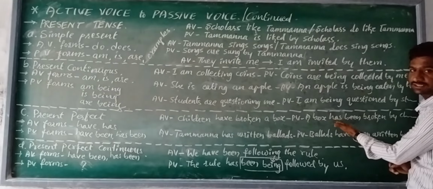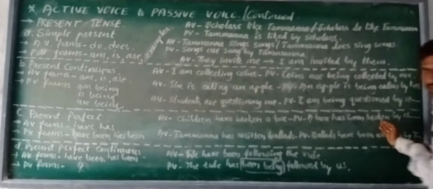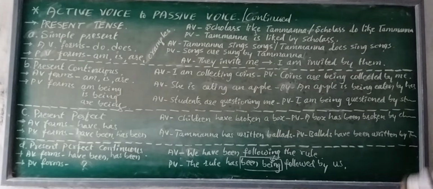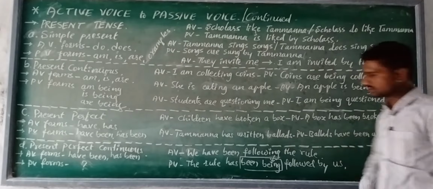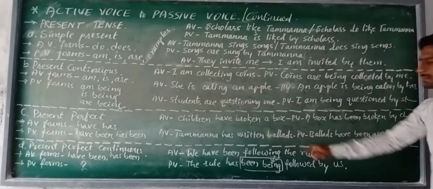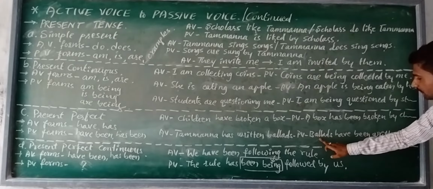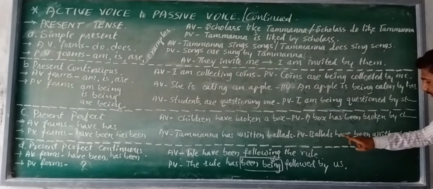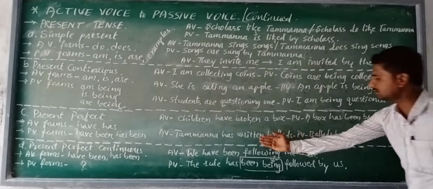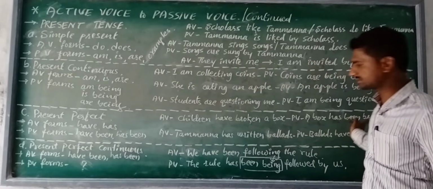It takes the help of "has", then the special word "being", then the verb 3 form of passive voice, that is, broken. The same verb 3 is used in both sentences, and then "by children". Look at the second example. Tamanna has written ballads. Ballads is shifted here, and it is plural. It takes the help of the helping verb "have": ballads have been written by Tamanna. Yes, this is active voice and this is passive voice.